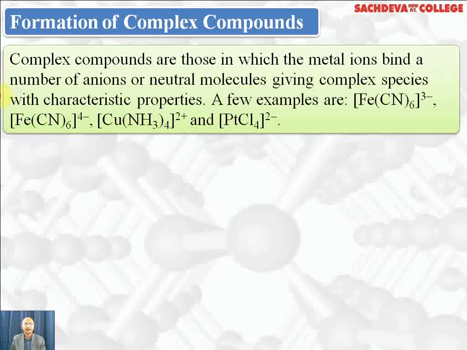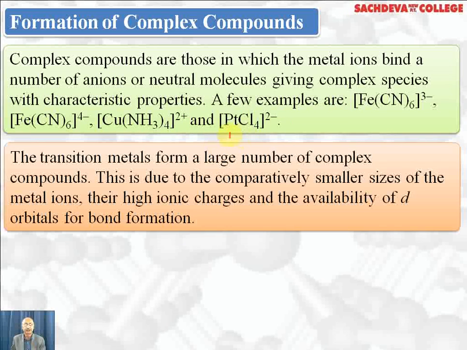Formation of complexes. Transition metal ions form complex compounds. These are the examples: ferricyanide ion, ferrocyanide ion, copper ammonia complex, platinum and chlorine complex. Platinum forms complex with chloride ions. The transition metals form large number of complex compounds. Reason is due to smaller size of cations of transition metals. Secondly, they have higher charge, and thirdly, they have vacant d orbitals of suitable energy, which is the reason for complex formation by transition metals.